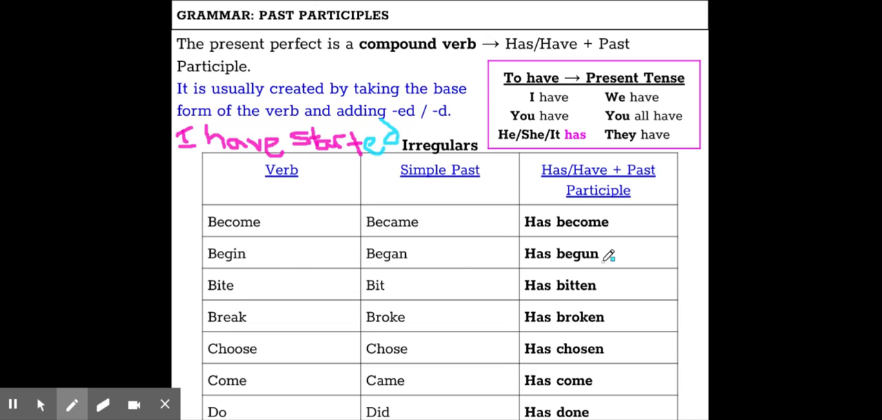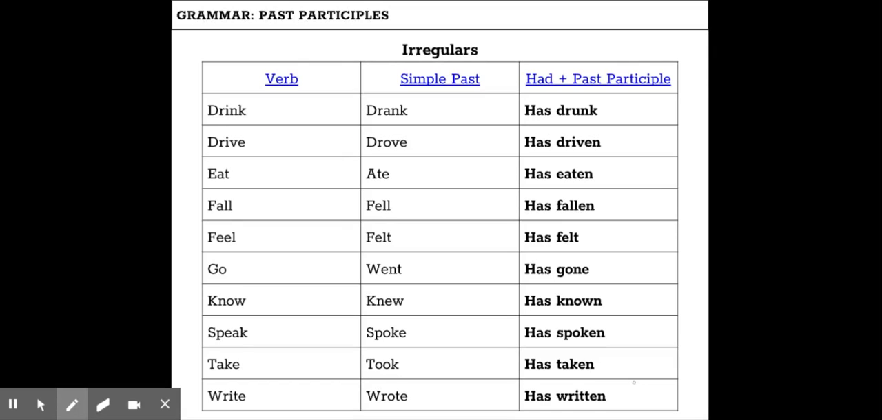Begin becomes begun. Bite becomes bitten. Break becomes broken. Choose becomes chosen. Come stays the same, it just says come. And do becomes done. Drink is irregular, as a past participle it becomes drunk. Drive becomes driven. Eat becomes eaten.